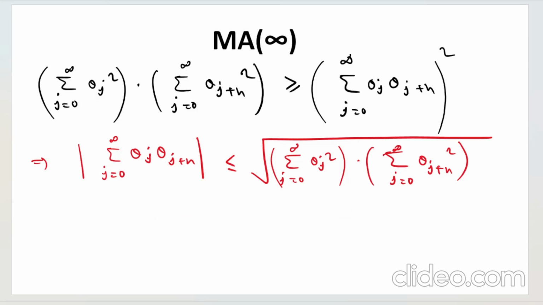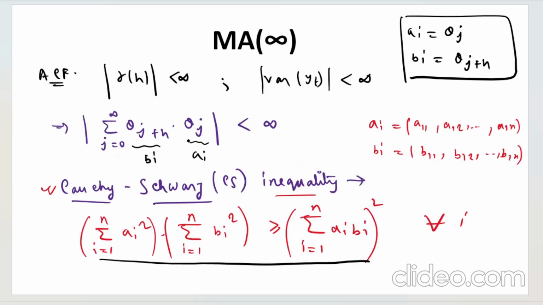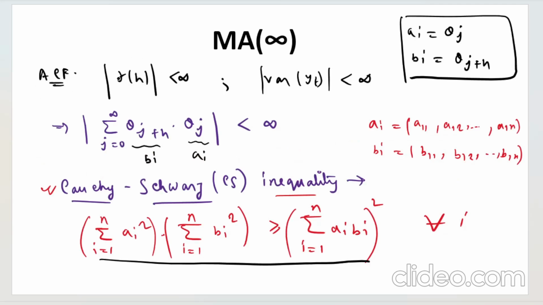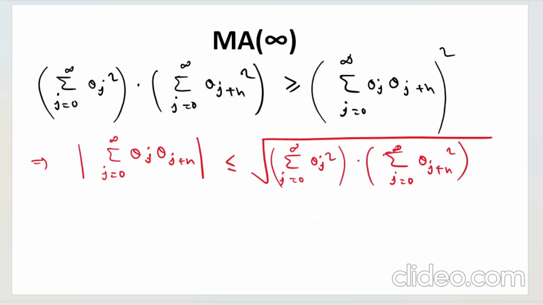Okay, now what will be the criteria? So you see, we have got the expression for gamma h here, right? The left hand side is the expression for gamma h or mod of gamma h, whatever you want to call it, is less than or equal to this expression. Now for this expression to be less than infinity, in order to have ACF to be a finite quantity, this strictly has to be less than infinity. And this will be less than infinity if individually this and this are less than infinity, right?